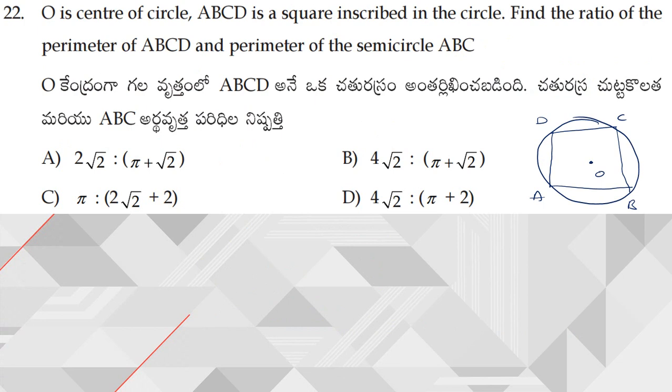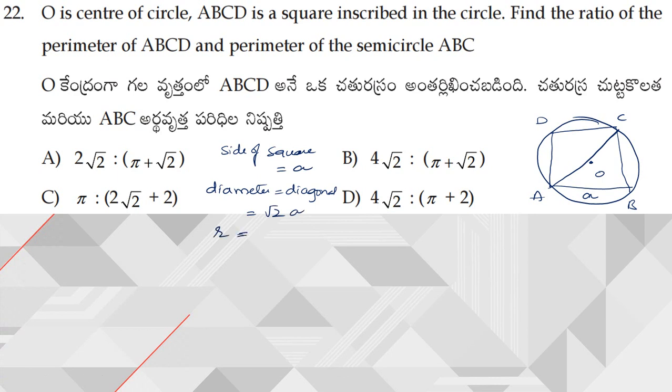Suppose I consider the side length as a, then the diameter will be equal to the diagonal of the square. So if the side of the square is a, then the diameter is equal to the diagonal, which is root 2 times a.